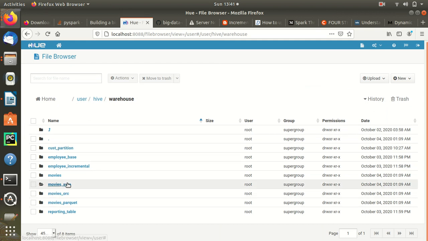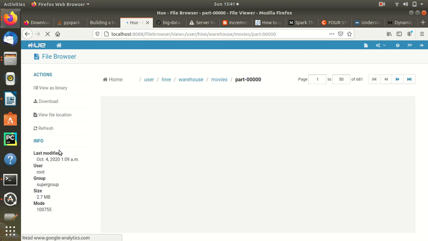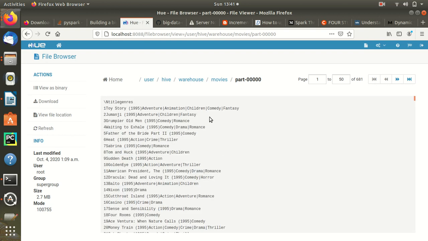Now see, these are what I have created. These four. Once we go inside, we can see what is there. See, this is the file. Where I have not mentioned the type, it is a normal type.